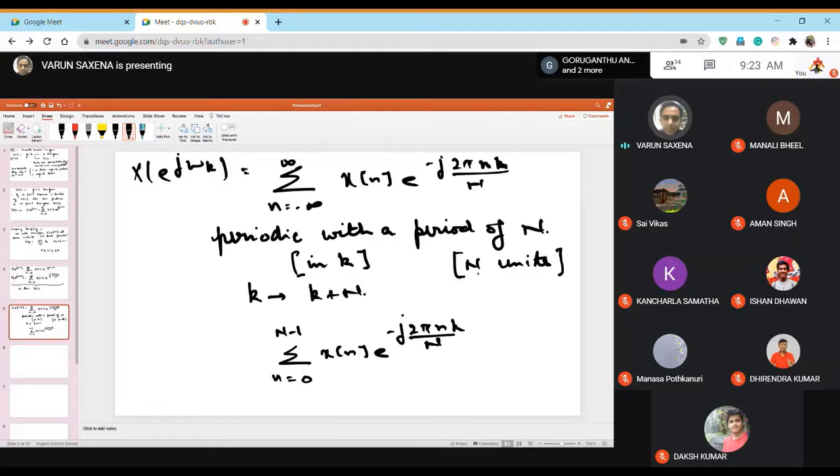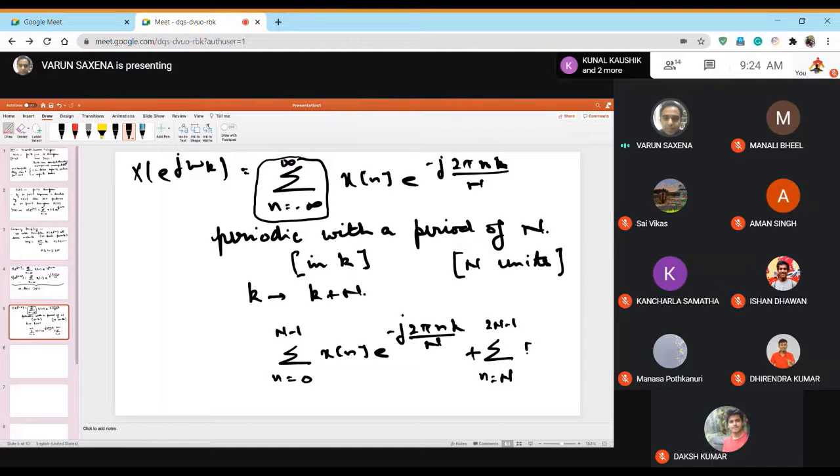Since we are working in windows of N units, I'm going to decompose this sum into sections of N chunks. This is the first chunk, where n starts from 0 and goes to N minus 1, plus the next, where n starts from capital N and goes to 2N minus 1.